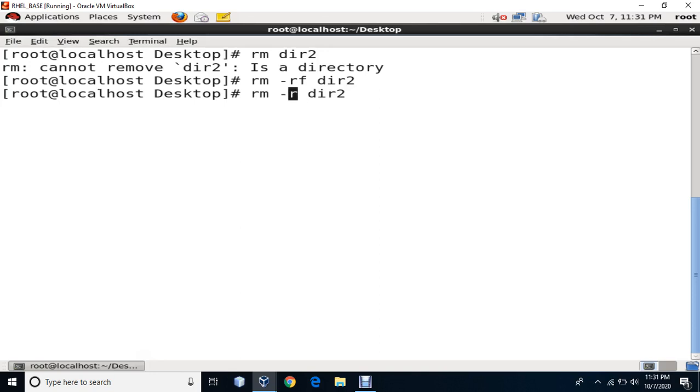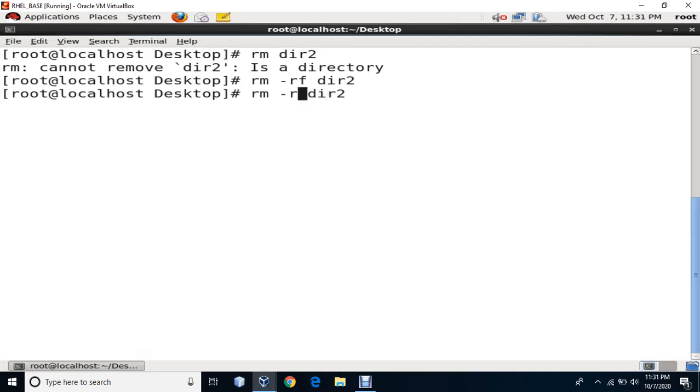So the other option is interactive. Actually, earlier what we did was interactive only. -i, or interactive, is the default option. We don't have to write it. When we don't write anything, that means -i, and -r means recursive, so it asks n number of times, right? So that is interactive. Even if I write it, it is all right, no problem, but you don't have to write this -i, because by default, even if you don't write it, it is there.